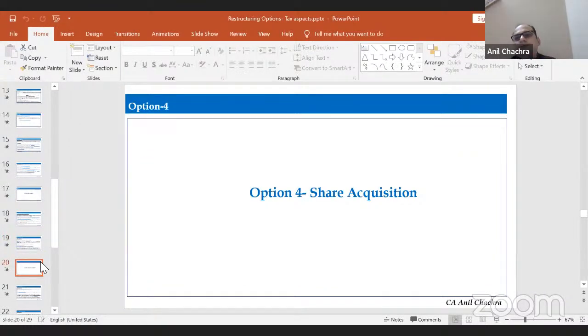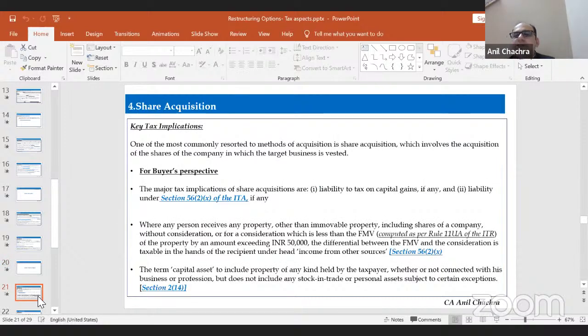The fourth option is share acquisition. So far, we have discussed three things: first amalgamation, second the demerger, third the slump sale. The fourth one is that the company can acquire the shares on a simple basis. If companies are going to control another company, they can acquire the shares on a simple basis. So what are the conditions and what are the key income tax implications we need to keep in mind? From the buyer's perspective, if I'm going to acquire shares of a company,